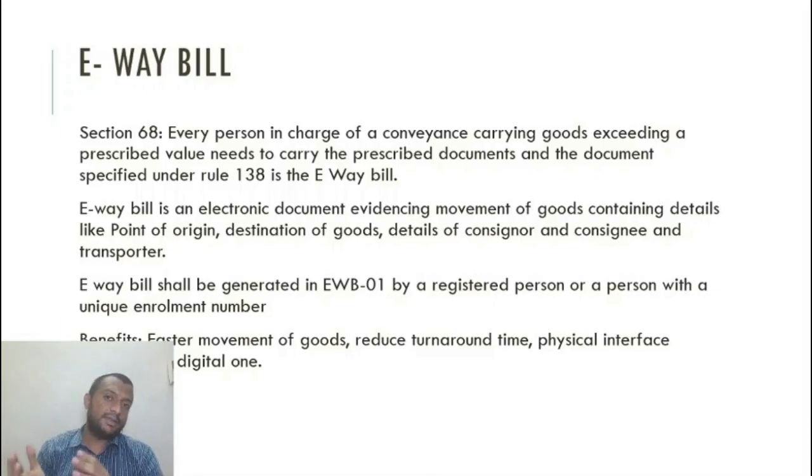I don't need to physically carry these e-way bills. If I'm able to display just the e-way bill number on an RFID device, radio frequency identification device, which maps to the e-way bill number, then the proper officer can just scan this RFID device and display the e-way bill on his device.